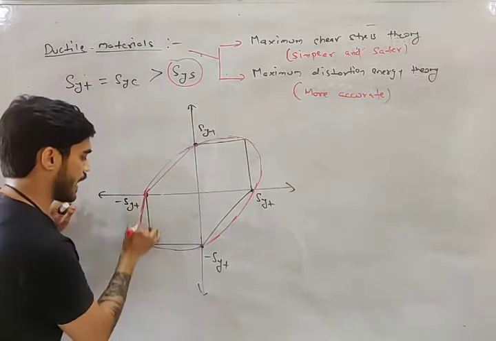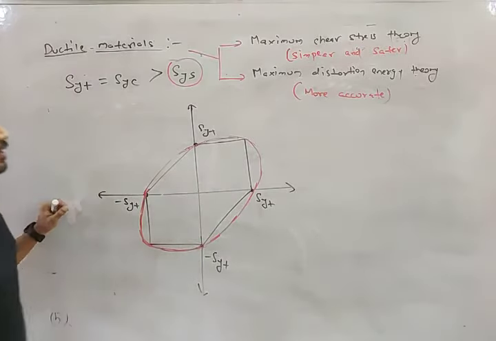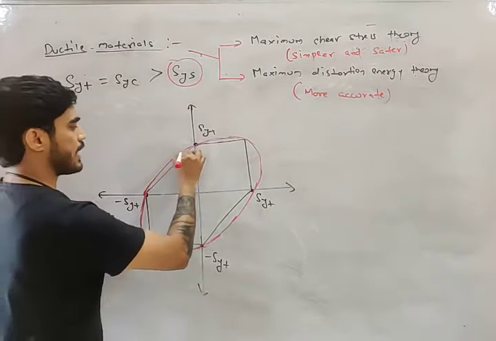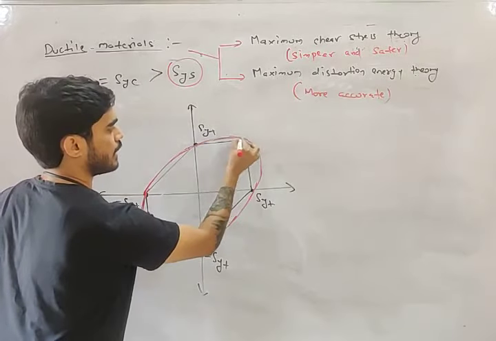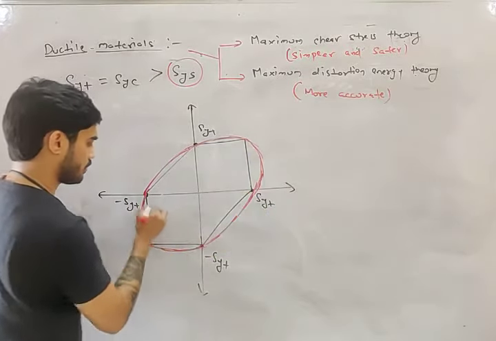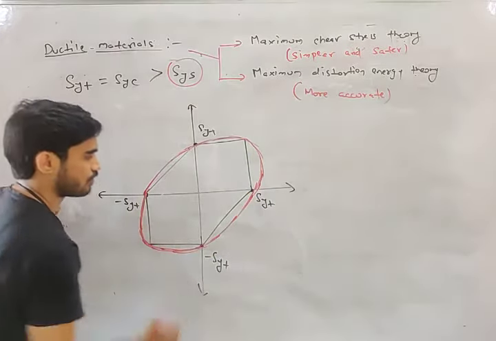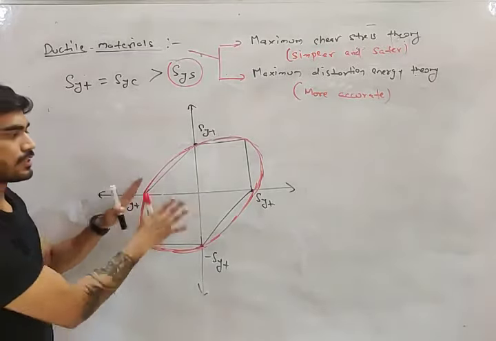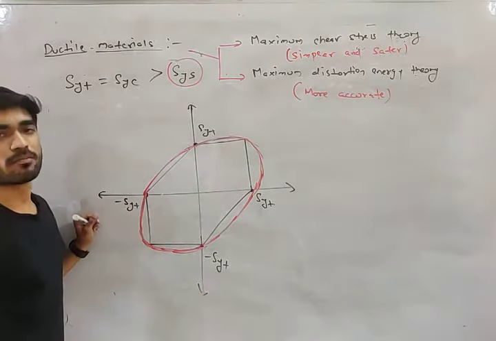The ellipse will be drawn like this. Now, my friend, look at their safe region. The safe region of shear stress theory is inside von Mises theory.